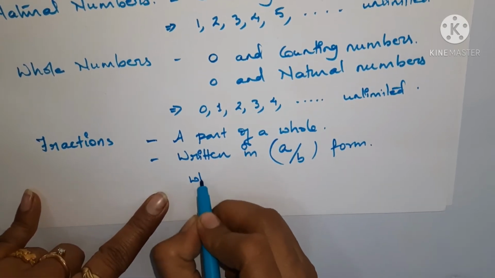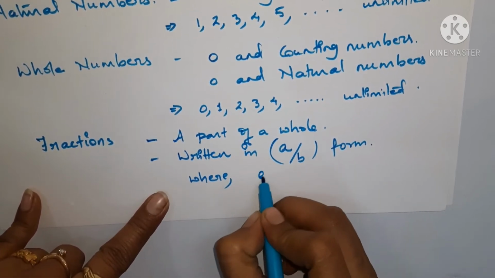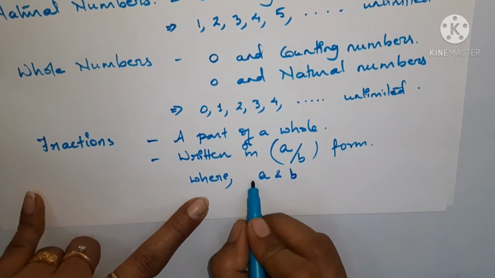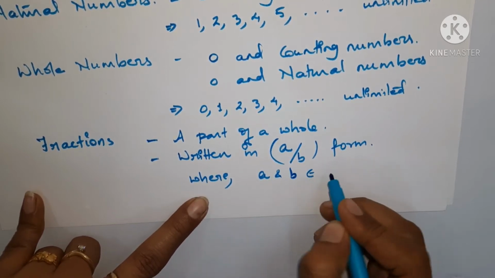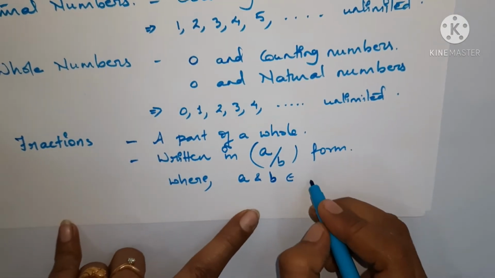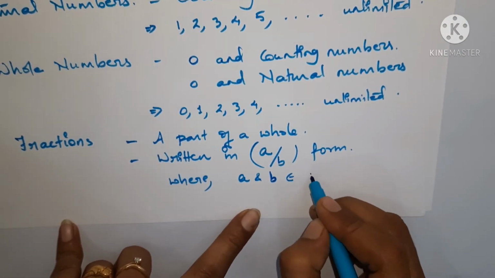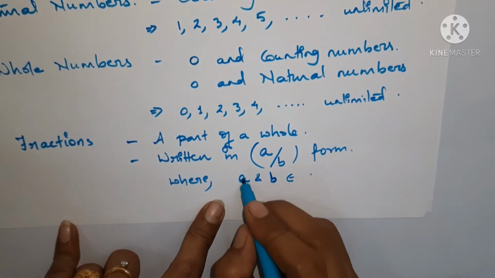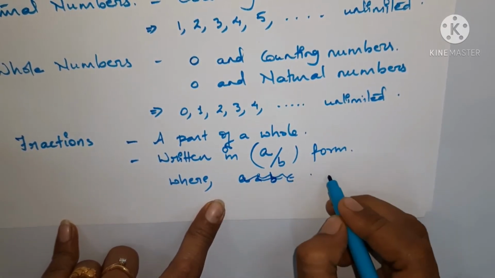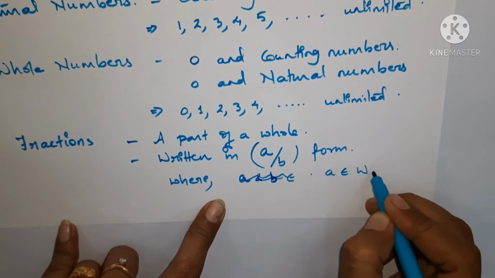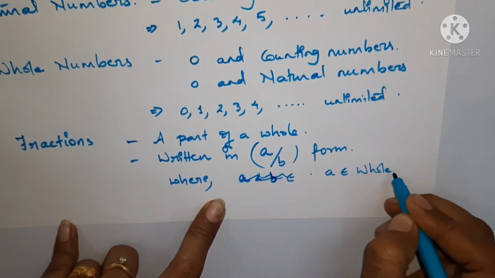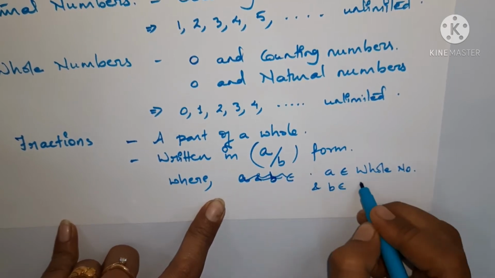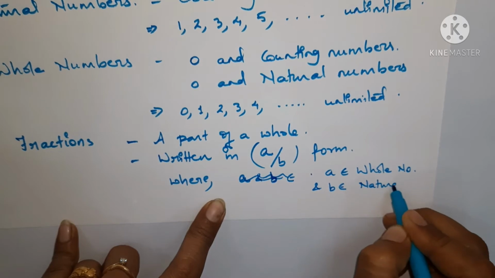Written in A by B form, where A and B both belong to natural numbers. In fact, where A belongs to the whole numbers family, and B belongs to the natural numbers family.